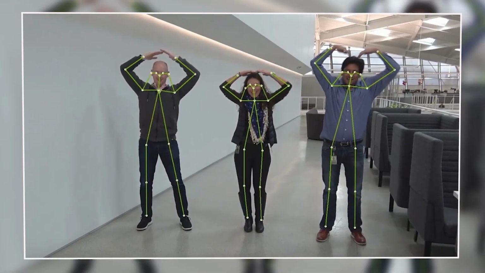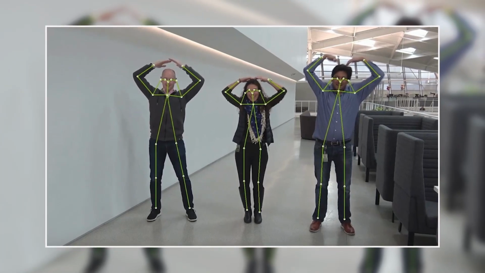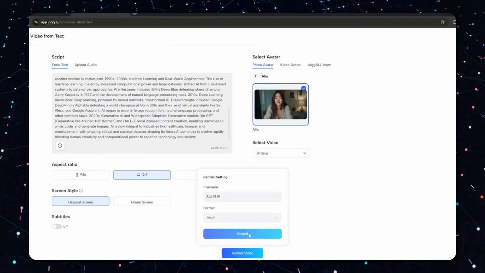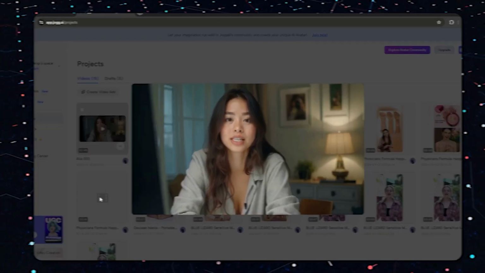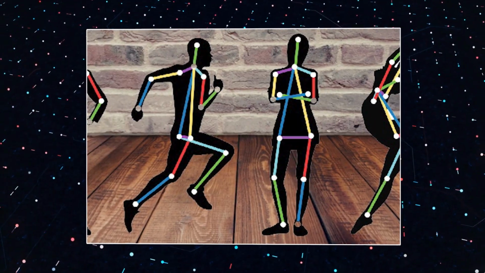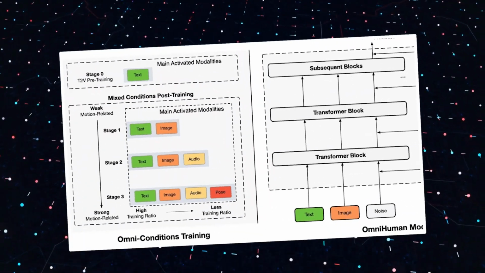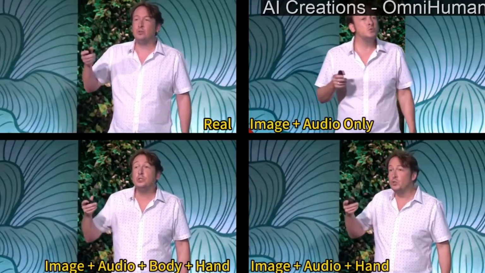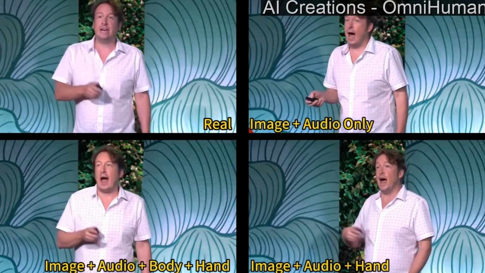What makes this all work so well is the way these different signals are combined. Most traditional AI video models focus on only one of these inputs, like using audio to guide facial movements, or pose data to create body movements. But OmniHuman blends all three into one cohesive process, which is why the results are so much more convincing.